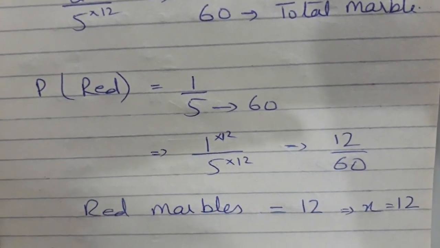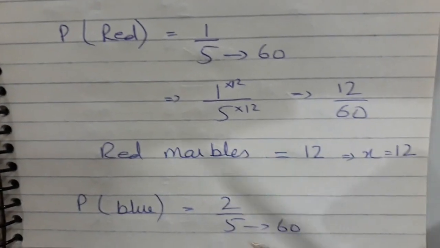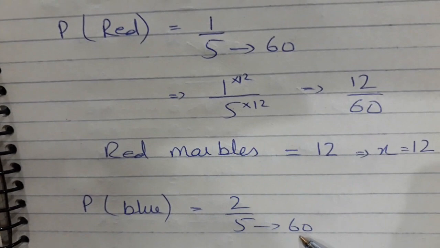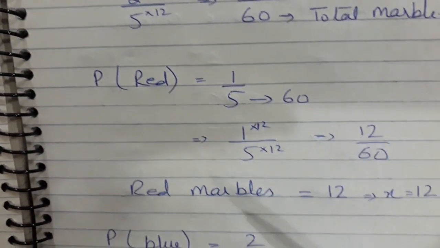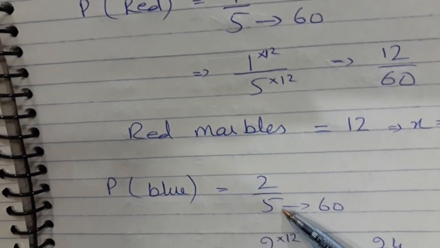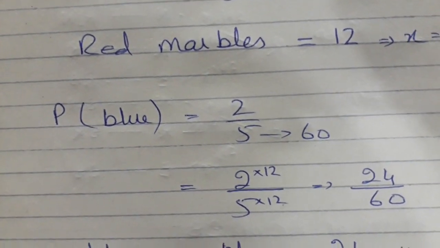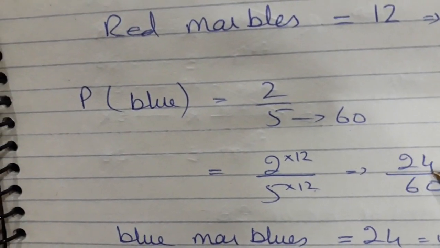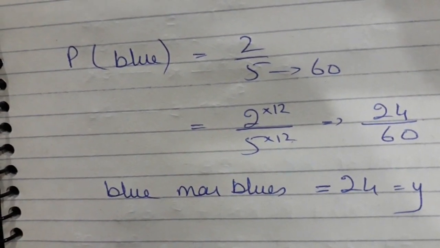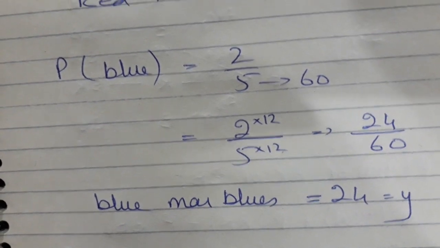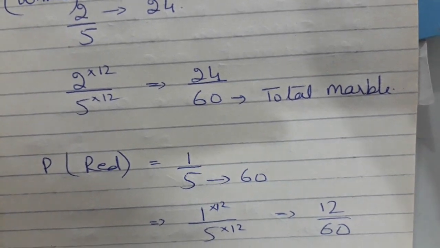Do you remember the probability of blue? It was 2 over 5. So again I will try to make the denominator equal to 60, because I know from here now that total marbles are 60 in the bag. So if I'm multiplying the denominator by 12, I will multiply the numerator also by 12. So I got 24. It means blue marbles are 24 in the box. So now I know that blue are 24, red are 12, and white are also 12, which was given to me.